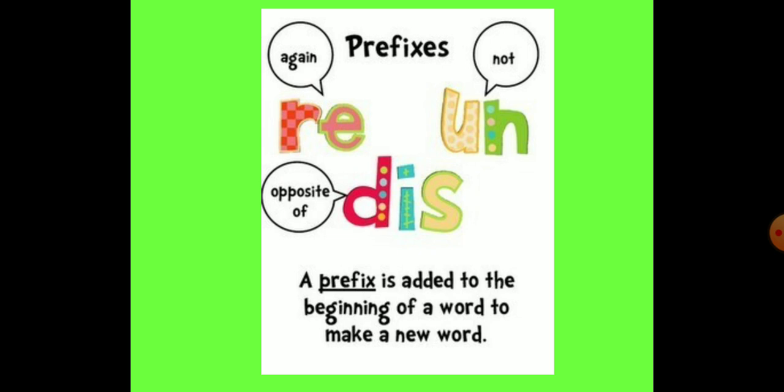Suppose if we add the prefix dis, means opposite of. If we add this prefix before a root word like, what we will get? We will get dislike, which is the opposite of like. Then suppose if we add the dis prefix before the word agree, what we will get? Again we are getting an antonym, disagree. It is the opposite of agree. So here you have understood that a prefix is added to the beginning of a word to make a new word or sometimes the opposite.